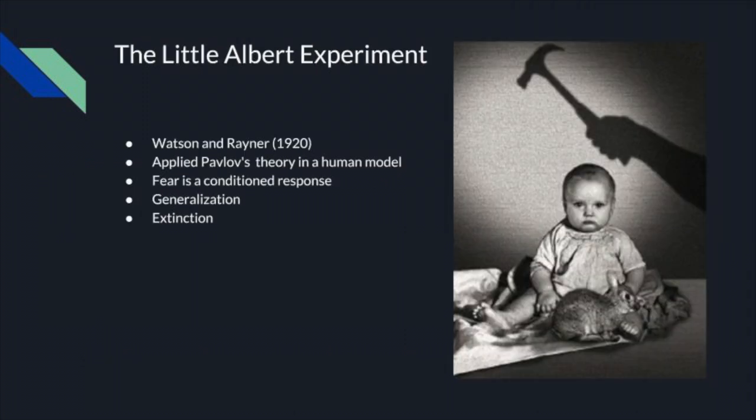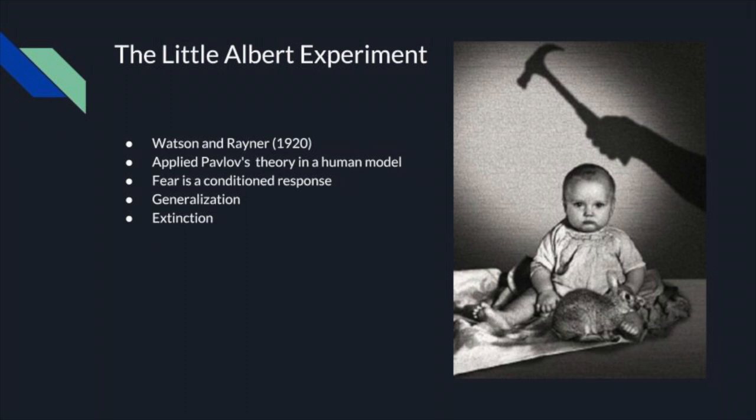One of the most well-known studies on conditioning is the Little Albert experiment, conducted by Watson and Rayner in the 1920s. This was the first study that examined the concepts established by Pavlov and Watson in a human model. Little Albert was a 9-month-old infant who was tested on his reactions to various stimuli. He was shown a white rat, a rabbit, a monkey, and various masks. Albert, described as "on the whole stolid and unemotional," showed no fear of any of these stimuli.